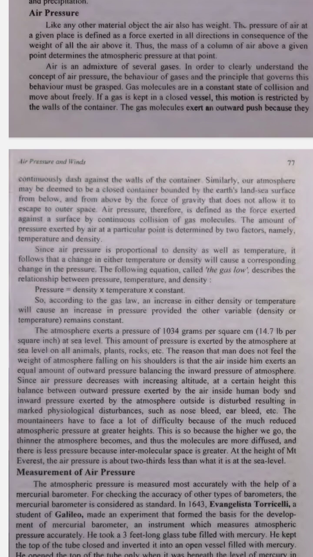Pressure at sea level versus high altitudes. 1. Sea level pressure. At sea level, the air pressure is around 1,034 grams per square centimeter, or 14.7 pounds per square inch. This is because there is a lot of air above you pushing down.